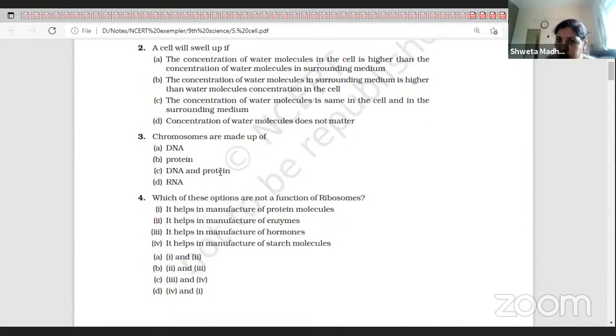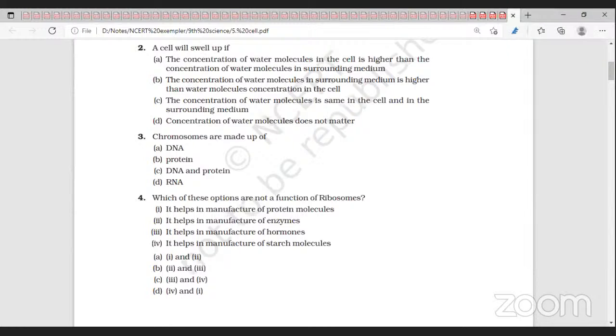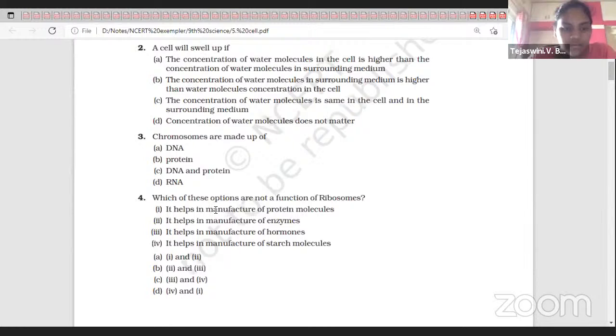DNA and protein both. Which of these options is not a function of ribosomes? Hormone and starch molecules, ribosomes can't prepare. They will prepare protein, and by using protein they can prepare enzymes, because enzymes are also proteins.